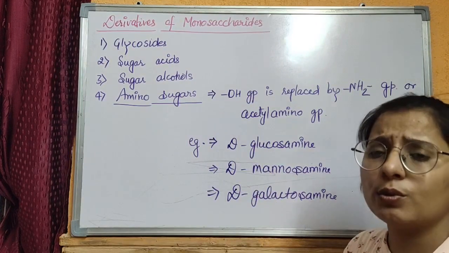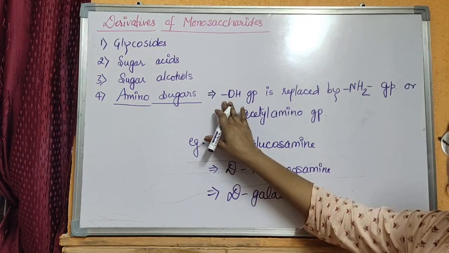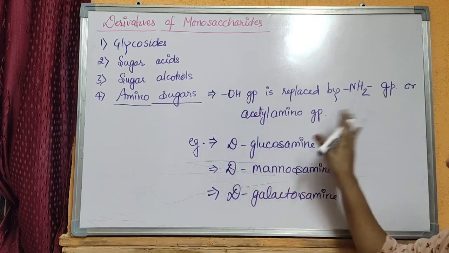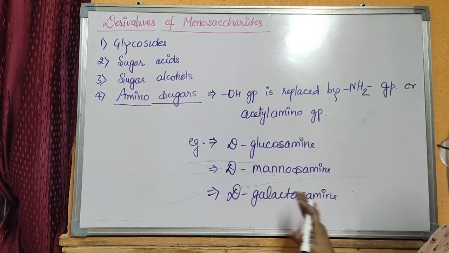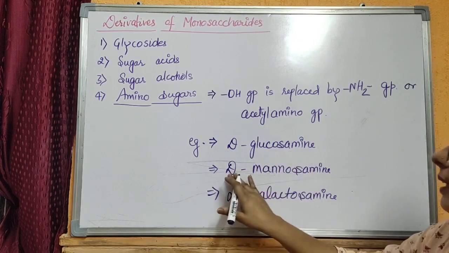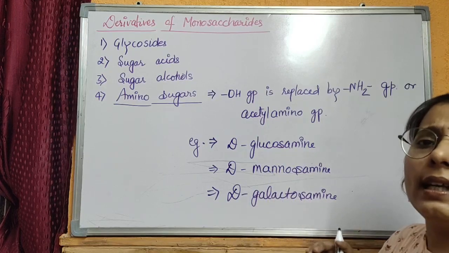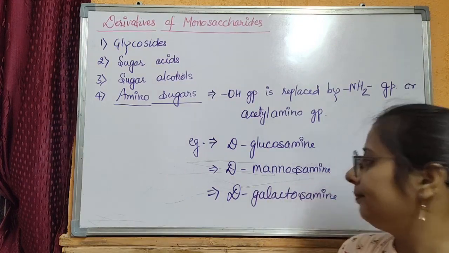Amino sugars are those monosaccharides where the hydroxyl group of a sugar is replaced by an amino group or by an acetyl amino group, and it includes the examples of D-glucosamine, D-mannosamine, D-galactosamine, and these are the basic structures of the bacterial cell wall.